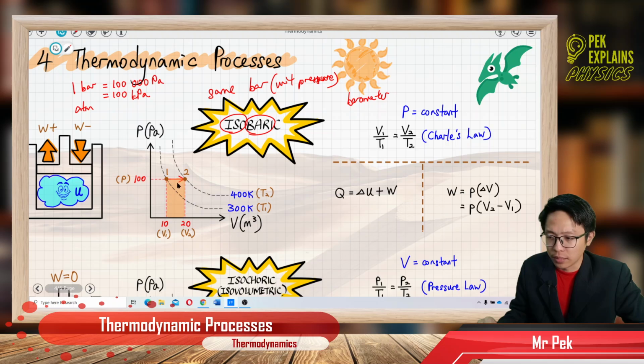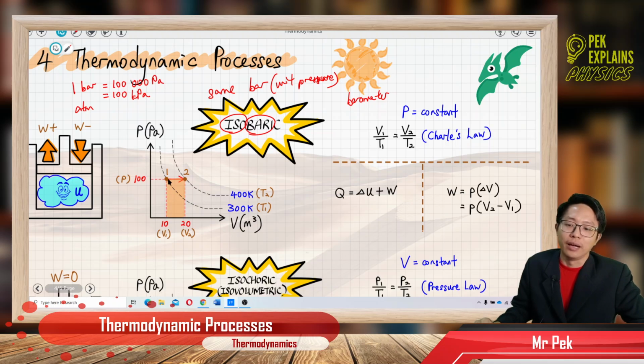Okay, so this is a rectangular shape. How do we get the area? Pressure times change of volume. Is this the formula for the rectangle? Yes. This is the pressure, or the height. And change of volume means V2 minus V1, final volume minus initial volume, and you get the length of the rectangle.